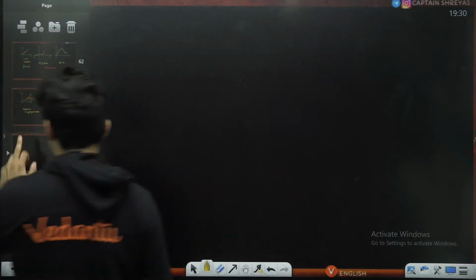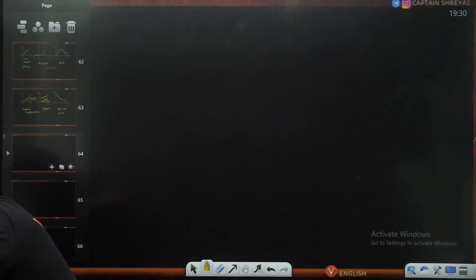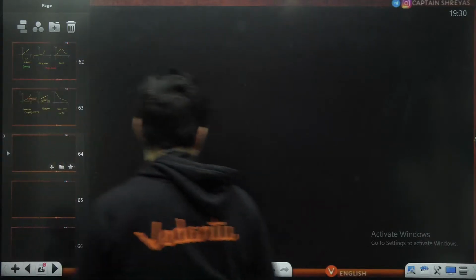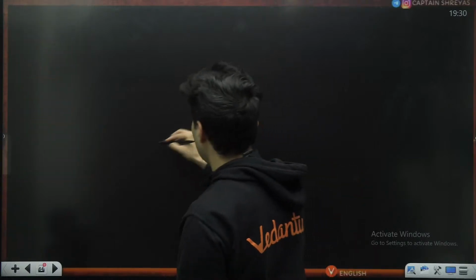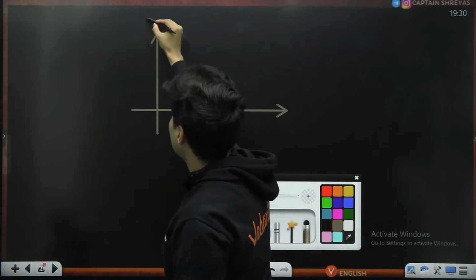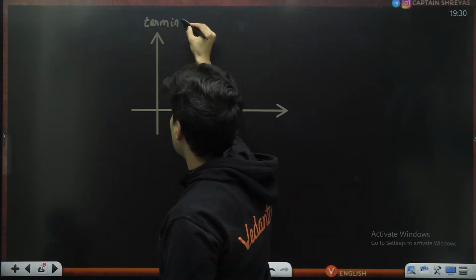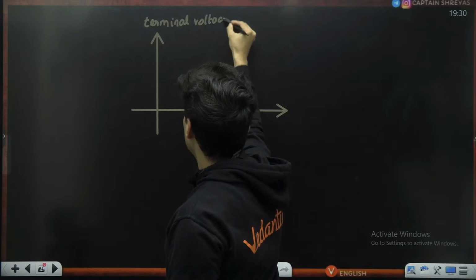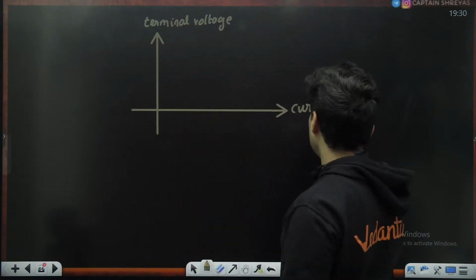Perfect. So that was one of the graphs. Then which other graph is there? Yes, this particular graph. I've already discussed it, but I will show it here. This is terminal voltage and this is current.